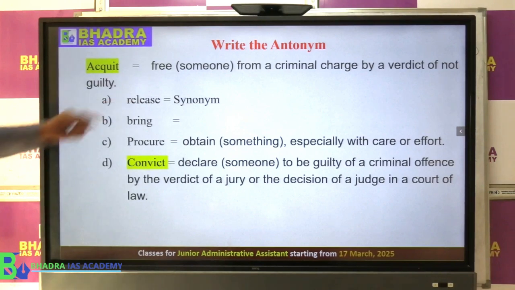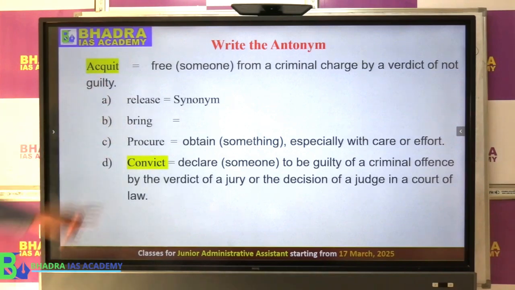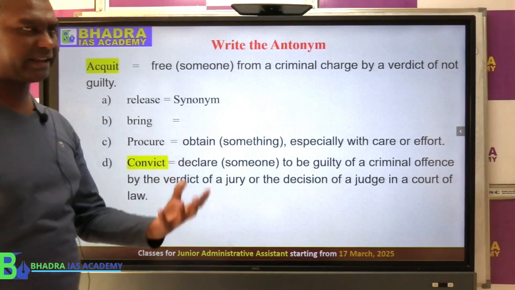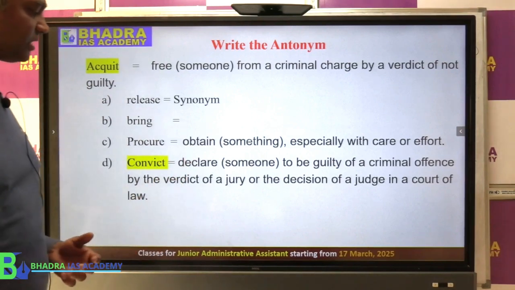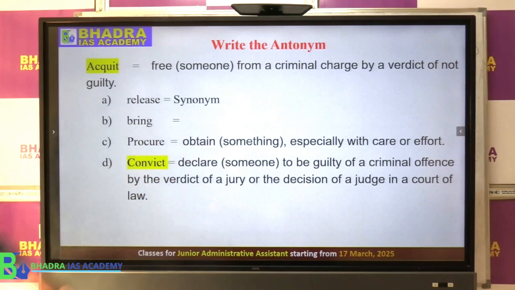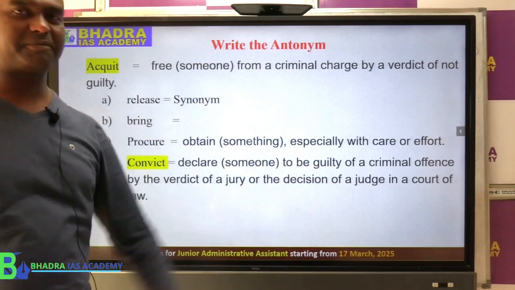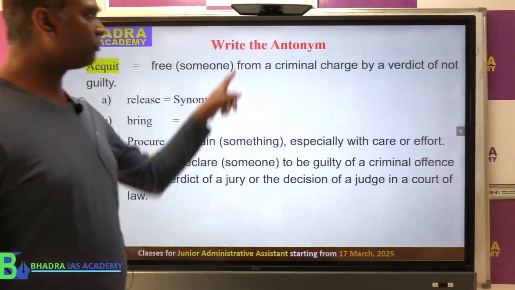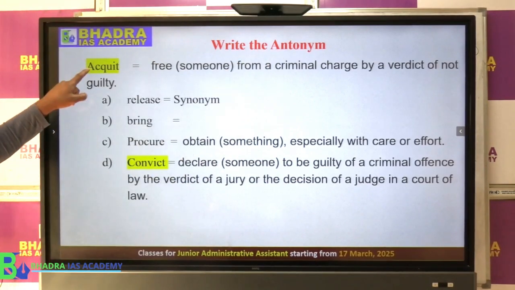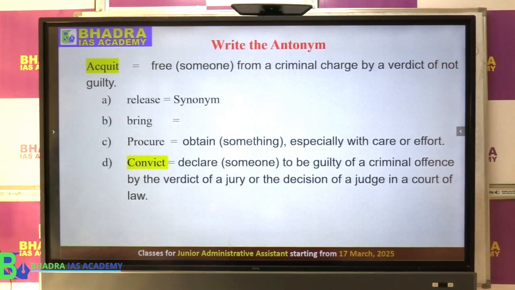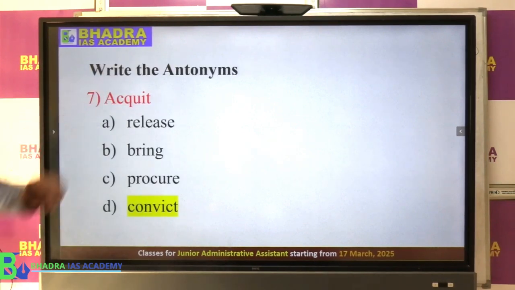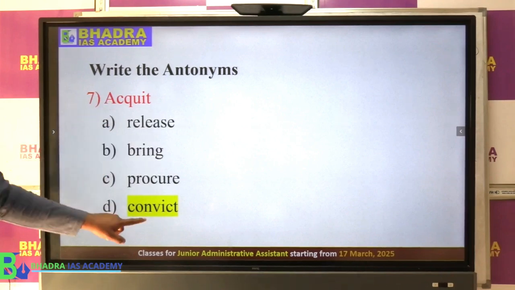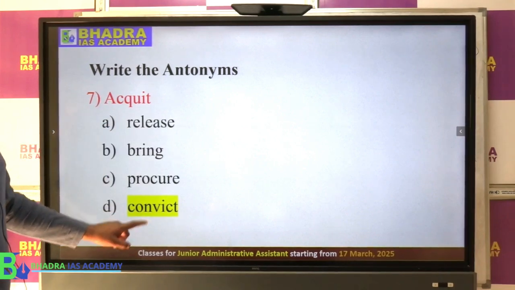Release will be a synonym. Acquit and release will be synonyms, but they asked you antonym. Bring is totally different. Procure simply means to get something with difficulty, with care, etc. But what about convict? Convict means to declare someone guilty. Here we are saying free someone, here someone guilty. So what we need is opposite. So opposite of acquit will be convict. And so the answer to question 7, opposite of acquit will be convict. Clear?